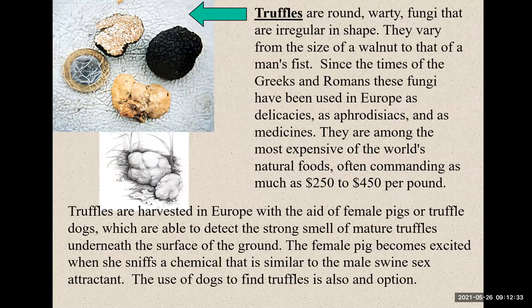Have you ever seen this, and have you used this as your medicine? They are among the most expensive of the world's natural foods. Why? They are valued at as much as $250 to $450 per pound. It's very expensive. Truffles are harvested in Europe with the aid of female pigs or truffle dogs, which are able to detect the strong smell of mature truffles underneath the surface of the ground. The female pig becomes excited when she sniffs a chemical that is similar to the male swine sex attractant.